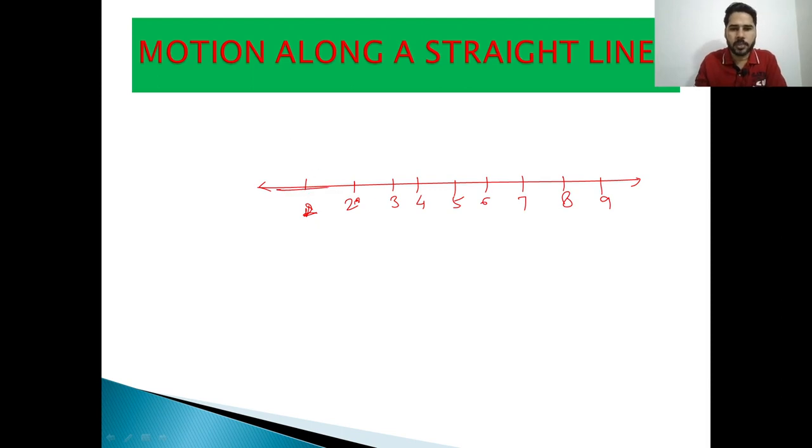If an object moves in this line, or in a straight direction, we can say it is motion along a straight line, or a linear motion. It is a kind of motion in which the object travels in a straight line.